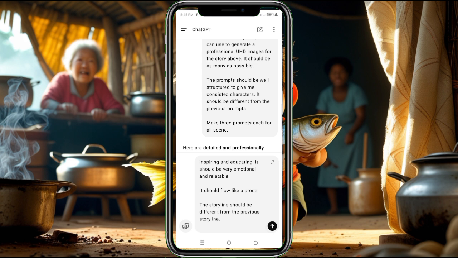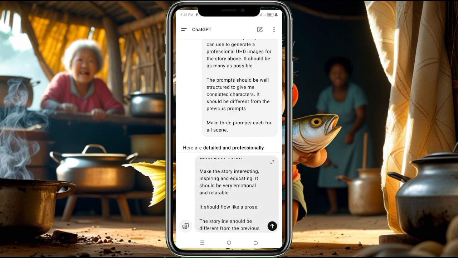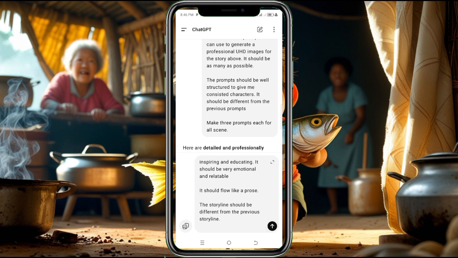Now, it should flow like a prose. For the story to flow like a prose is your goal, not that you have breaks at some point in the story. Now the storyline should be different from the previous storyline. The reason why I want the storyline to be different is because I generate a lot of stories. And sometimes when you use ChatGPT for a while, it will be configured to respond in a certain way. Since you don't want the story to look like the one you generated before, you just instruct ChatGPT that this particular story you want to create should not be related to the one you created before. That is why I said the storyline should be different from the previous storyline.